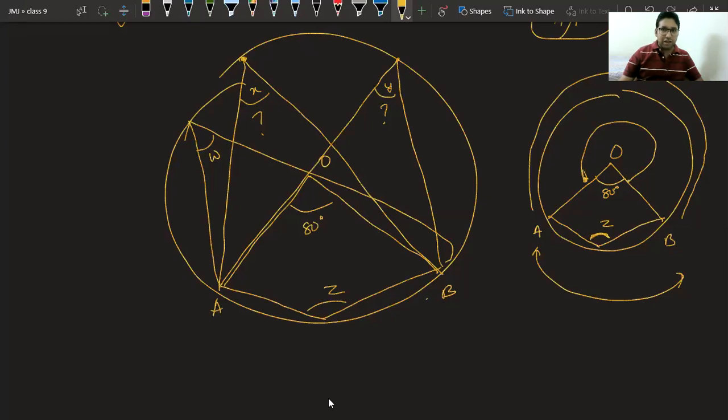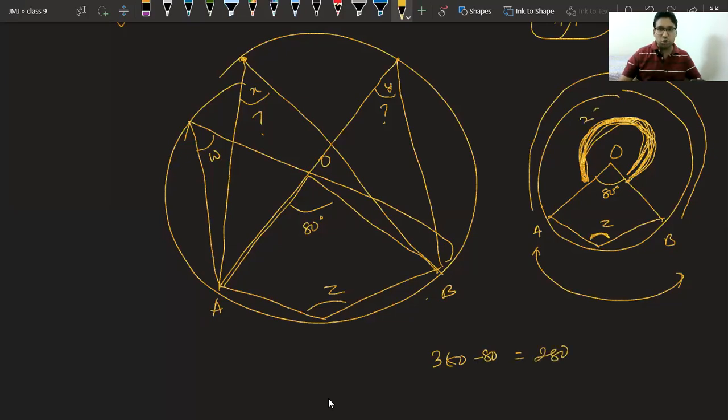Class, indirectly we can do the question. Tell me what angle it is forming on the center. This angle is formed by major arc. How much is it? Please tell me how much it is. What angle is formed by major arc AB? We all know this complete is 360 minus 80 degree. It is how much? 280 degree.